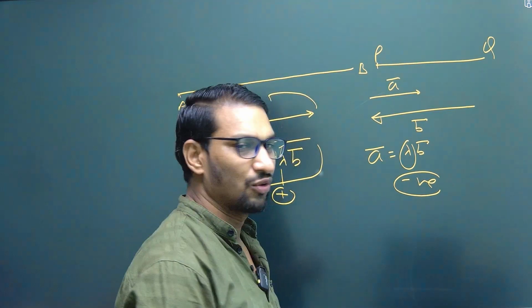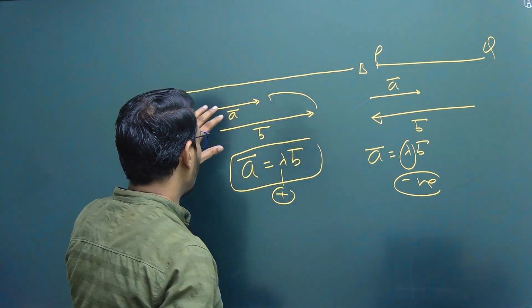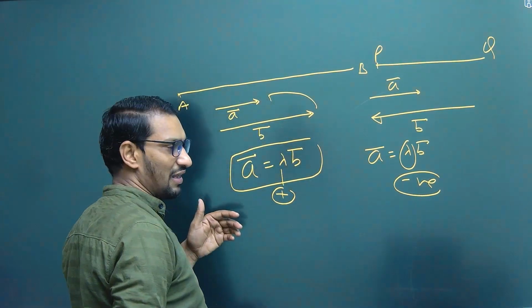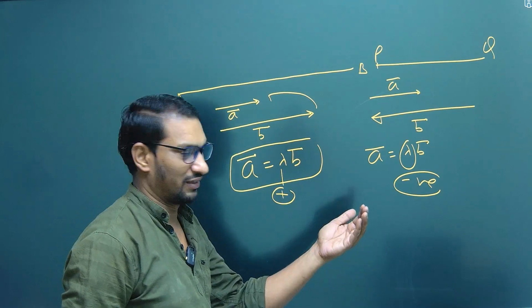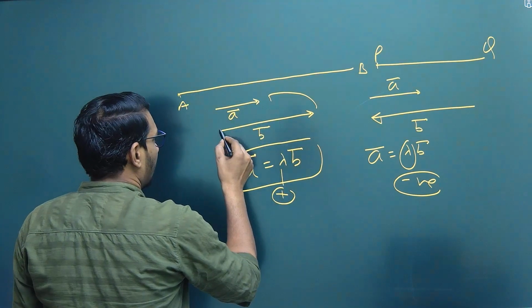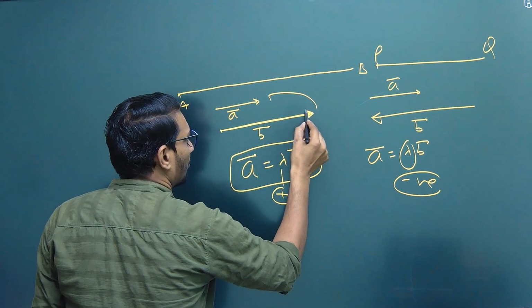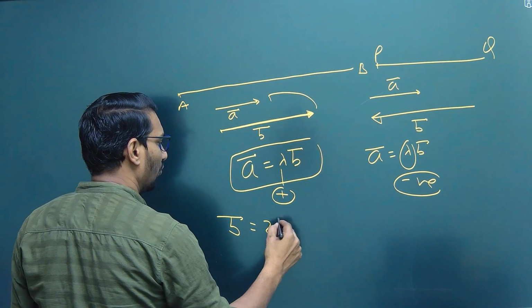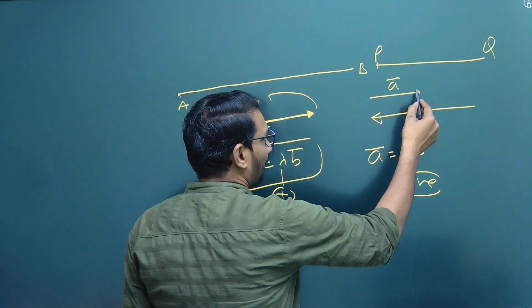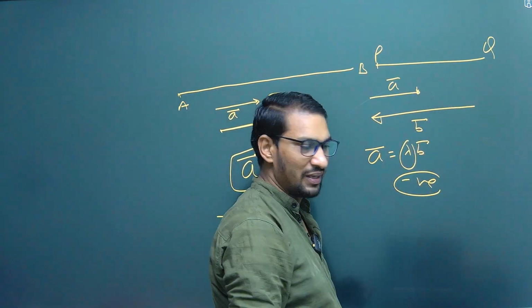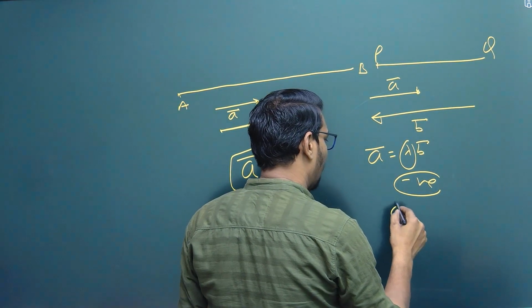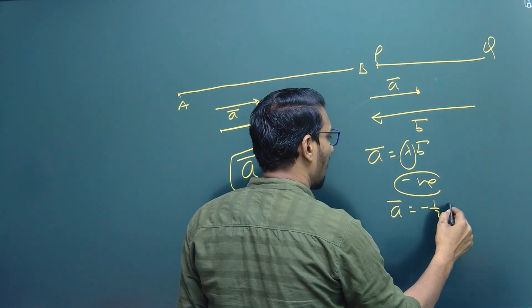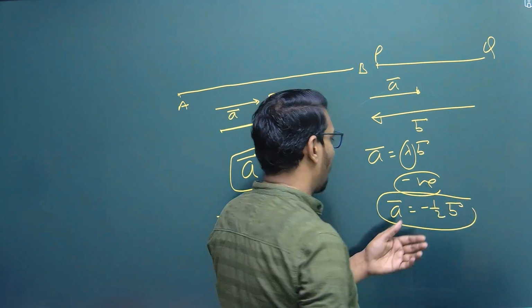So we can conclude that if vectors are collinear vector, then one vector is lambda times of another vector. Suppose B is twice of magnitude of A, then you can write vector B equal to 2 into vector A. And suppose here A is half of vector B, then we can write vector A equal to minus half of vector B because direction is reverse.